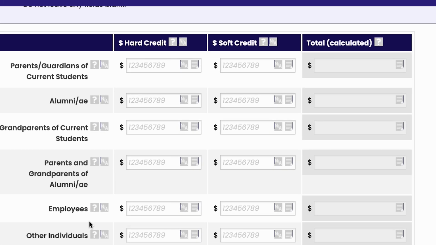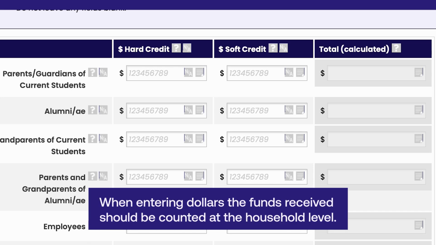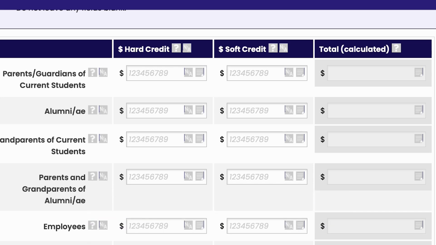Notice that you may enter both hard and soft credits for dollars and donors. When entering dollars, the funds received should be counted at the household level. In the next section, when entering donors, count unique donors at the individual level. Hard credit is defined as the legal credit given to an individual or entity. The soft credit is for recognition purposes and may be used to show a relationship to a donation.